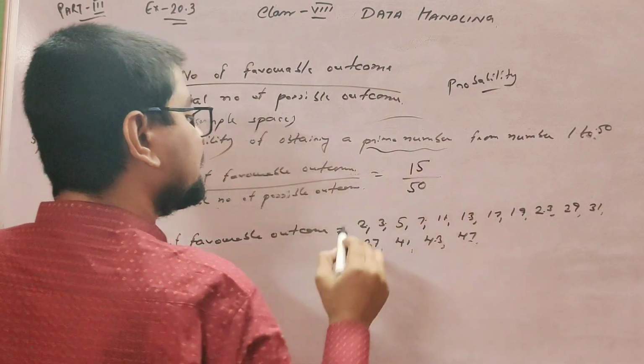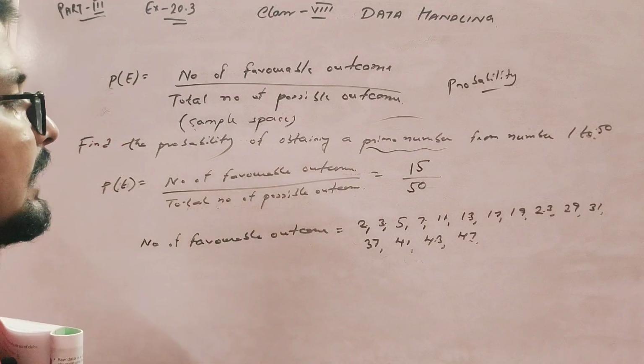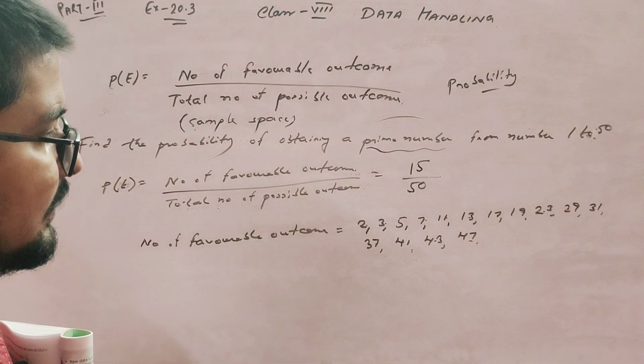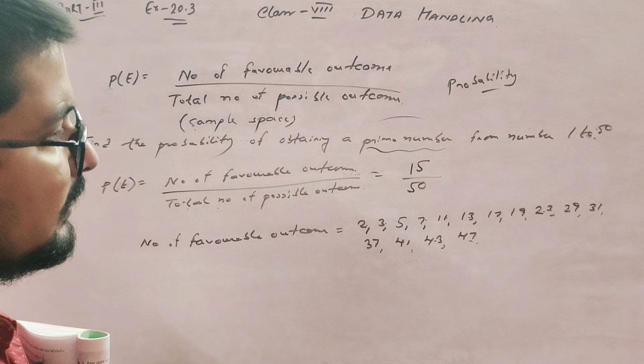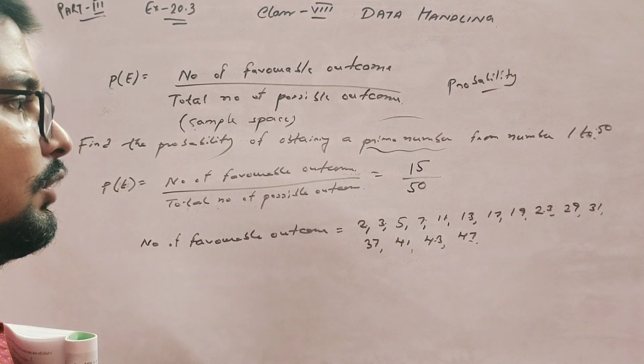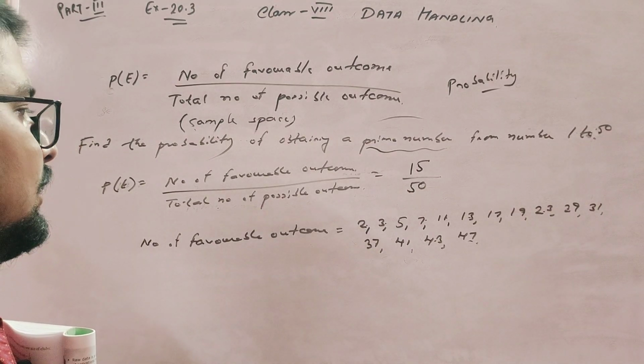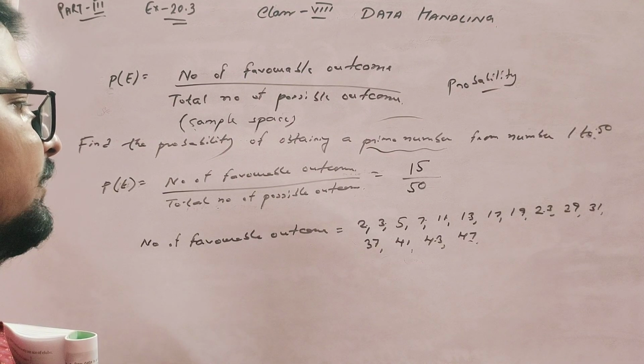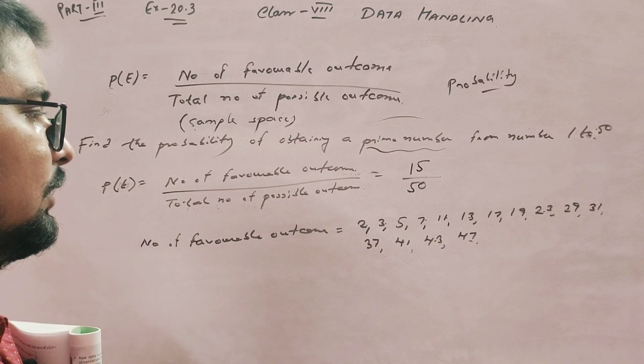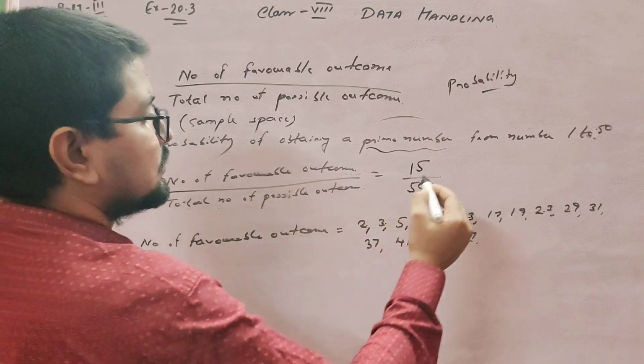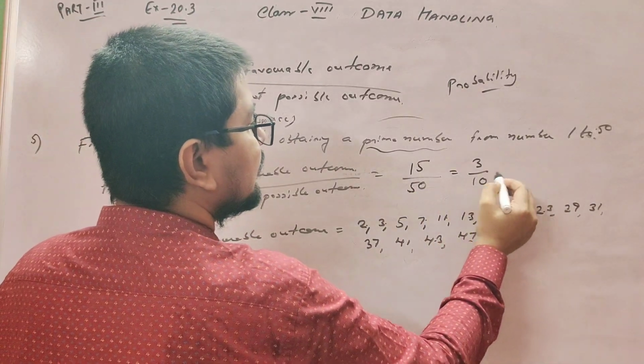So 15 numbers from 1 to 50 are prime numbers. So your answer is 3 upon 10. Okay, note.